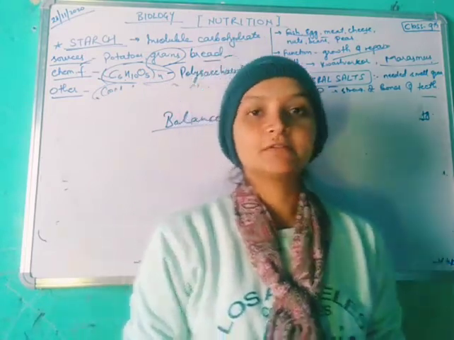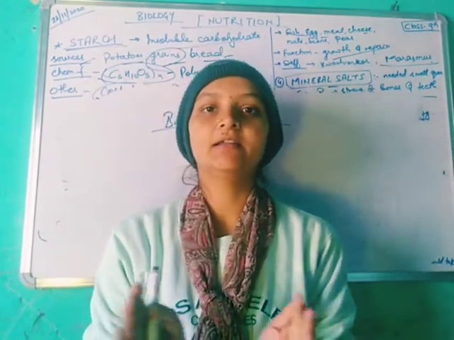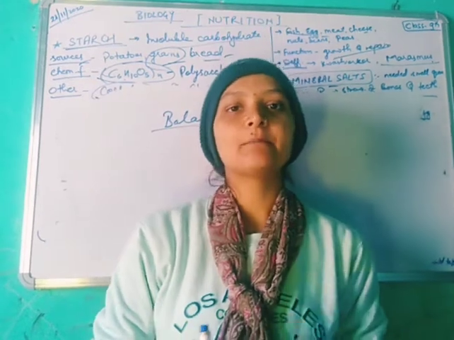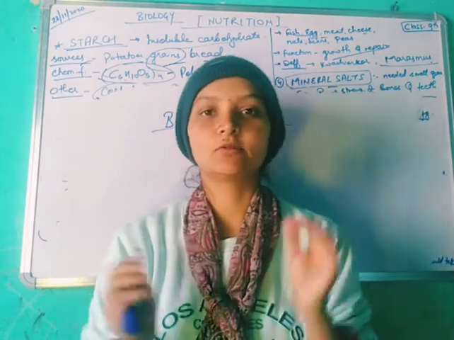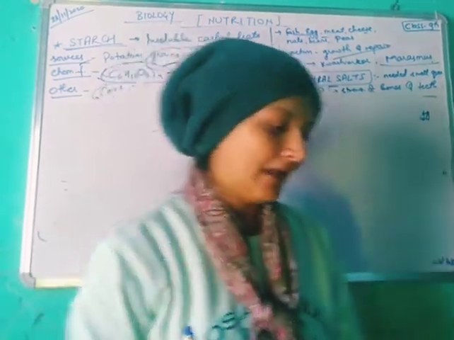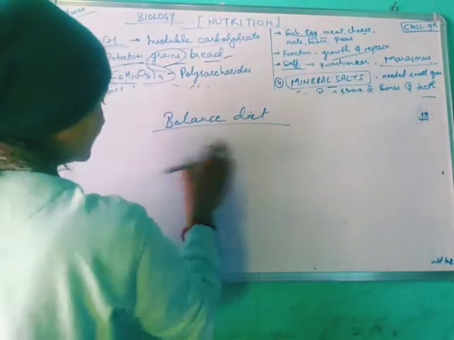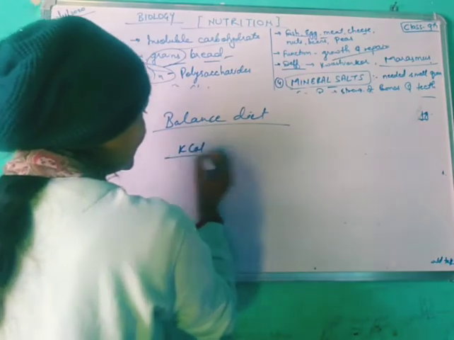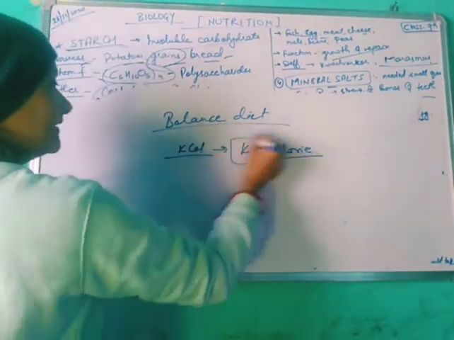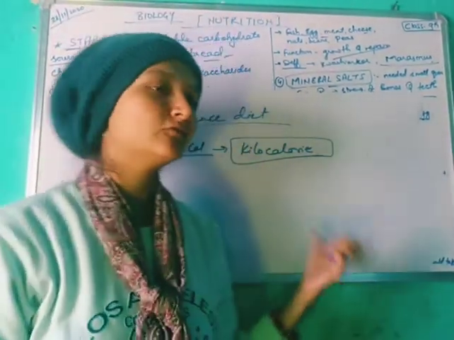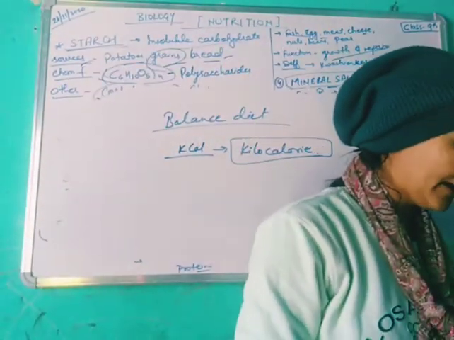A balanced diet means that in the food we take in one meal, there is a perfect calculation of calories, perfect food and perfect constituents. That is called a balanced diet. The unit is kilocalorie. The amount of energy we get from food is counted in kilocalories. So this was the balanced diet.